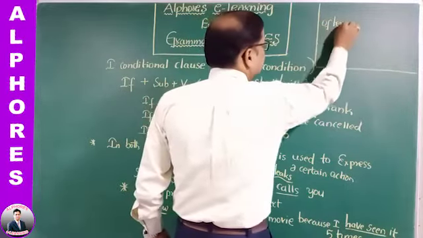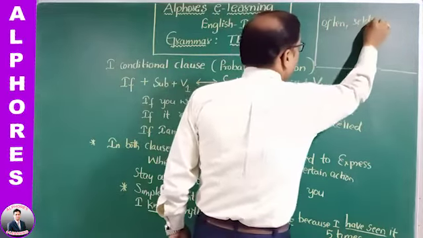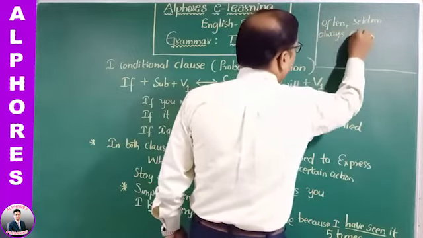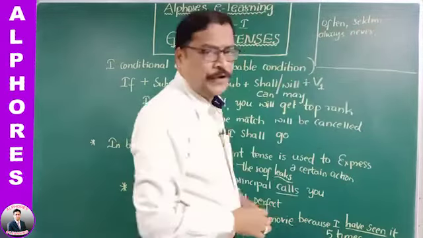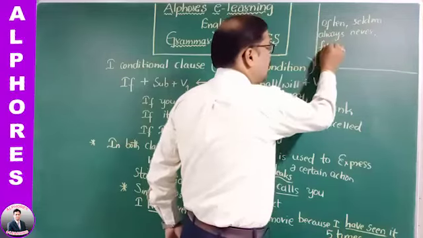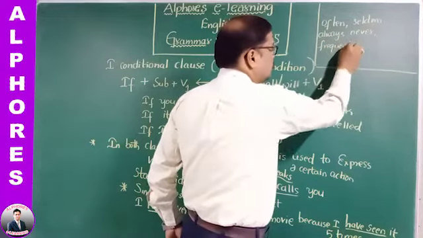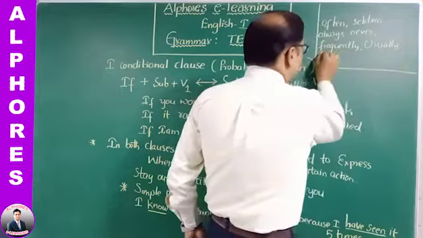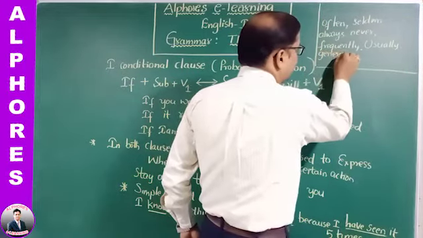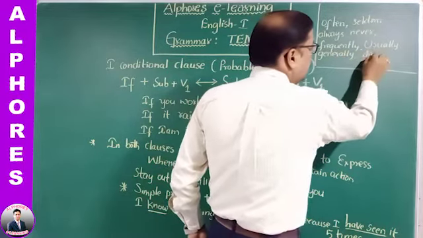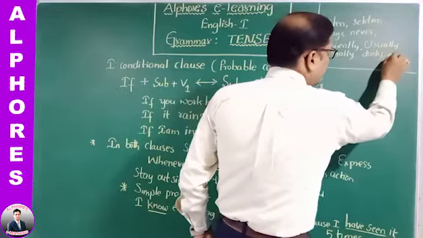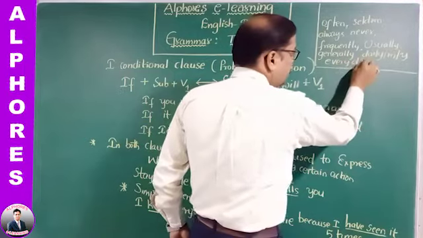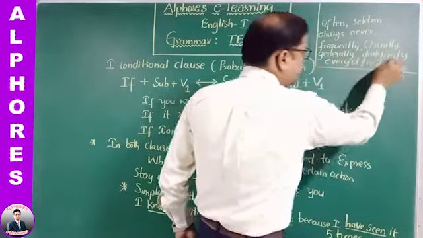Often, seldom, always, never, frequently, usually, generally, daily, like that, monthly, yearly, every day, month, year, like this.